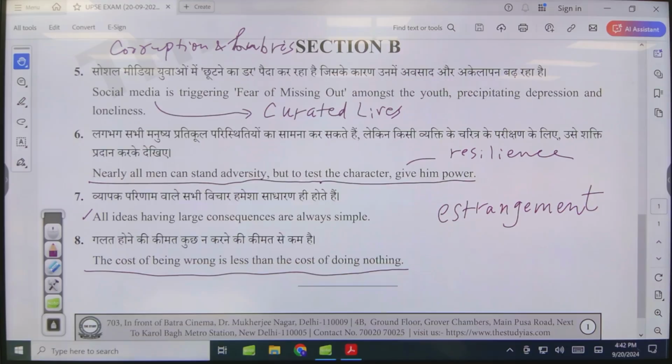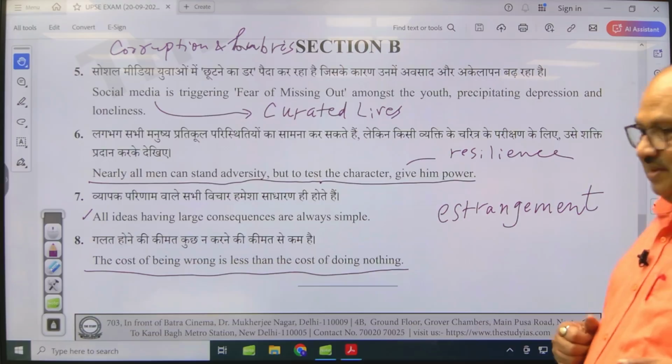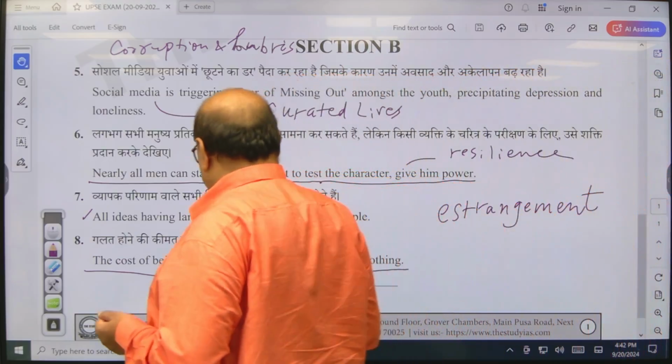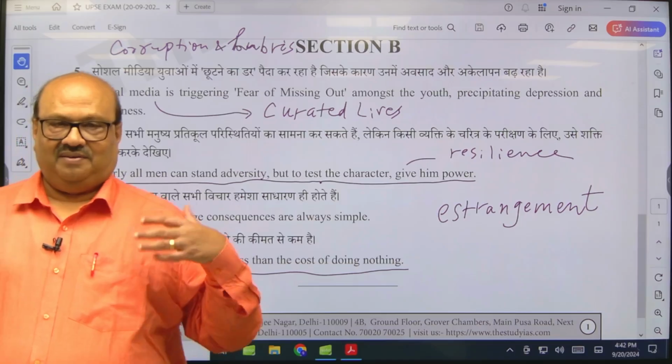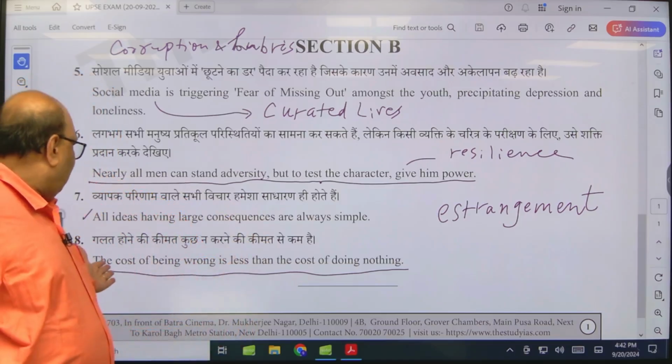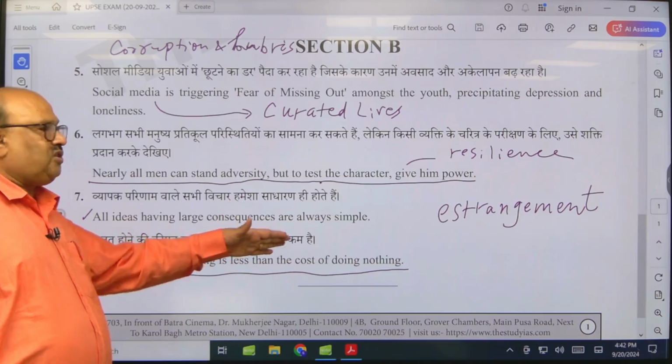It is trying to say the importance of action over inaction. Don't you think so? It is telling us that the cost of being wrong is less than the cost of doing nothing.